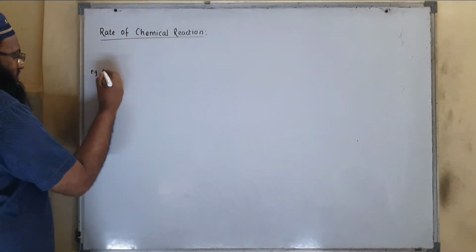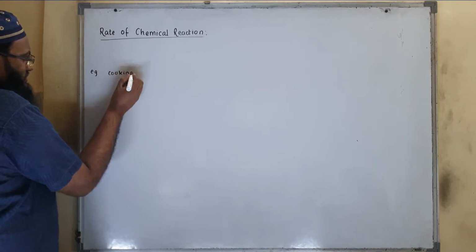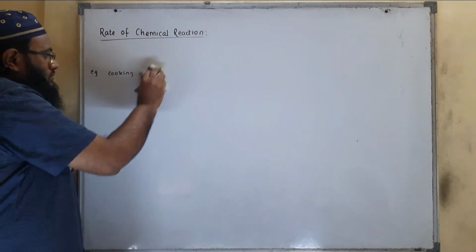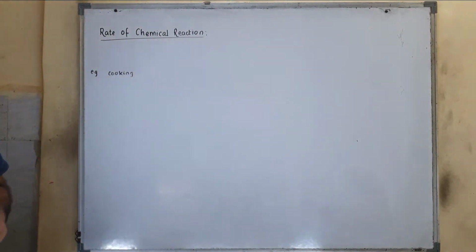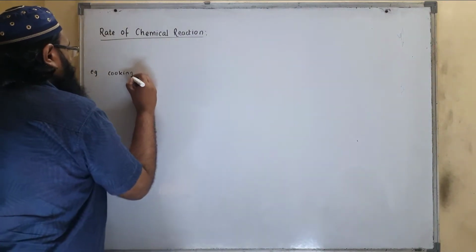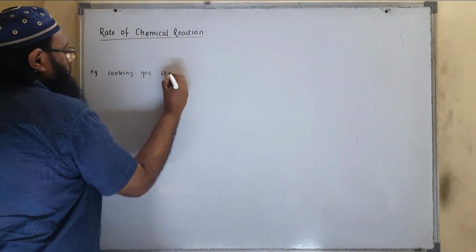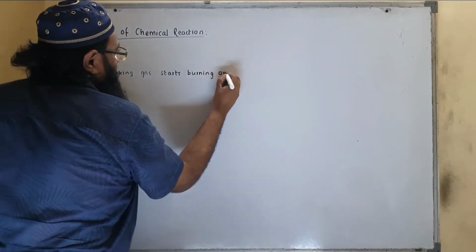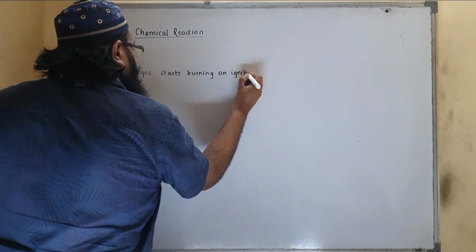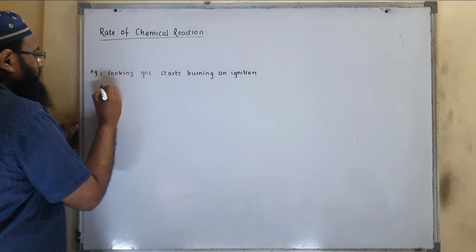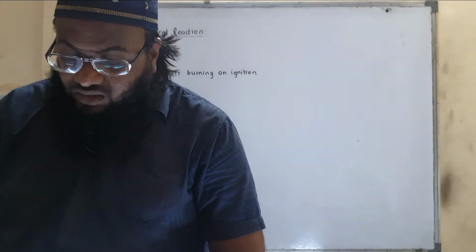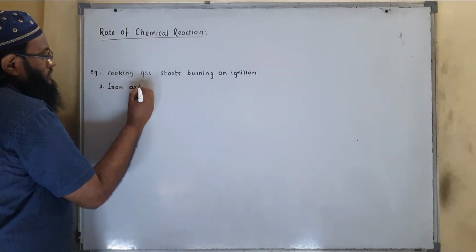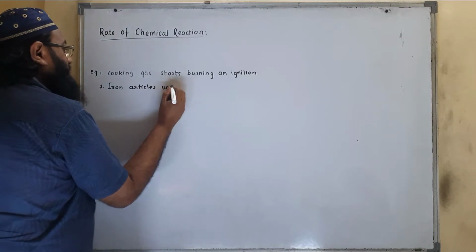I'll discuss some of the examples. First one is cooking gas, which starts burning on ignition. Second one is iron article undergoes rusting.